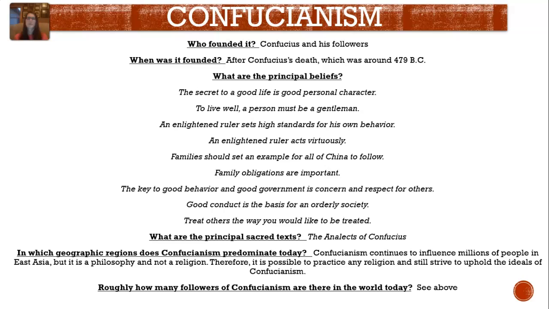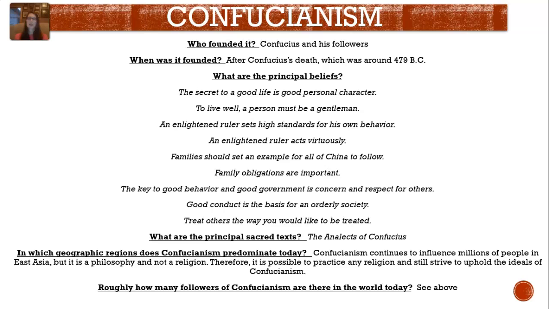What are the principal beliefs? The secret to a good life is personal character. To live well, a person must be a gentleman. An enlightened ruler sets high standards for his own behavior. An enlightened ruler acts virtuously. Families should set an example for all of China to follow. Family obligations are important. The key to good behavior and good government is concern and respect for others. Good conduct is the basis for an orderly society, and treat others the way you would like to be treated.